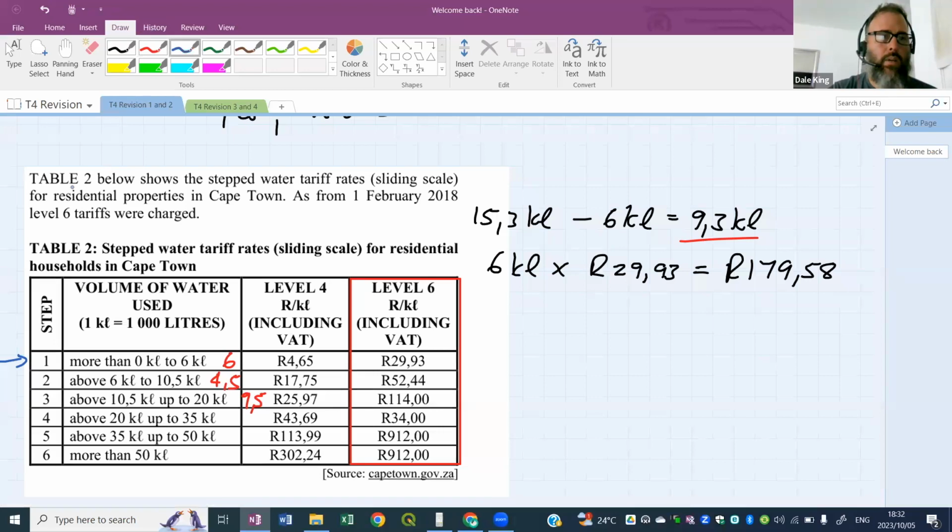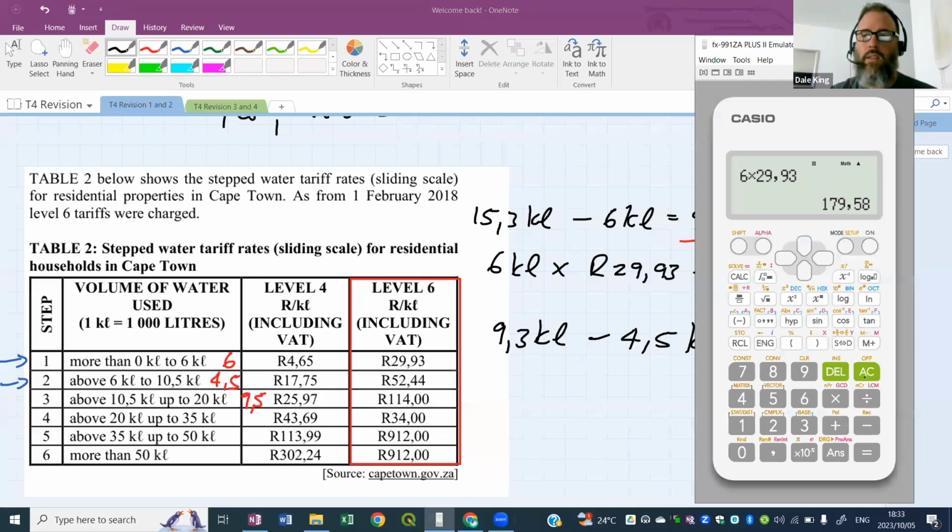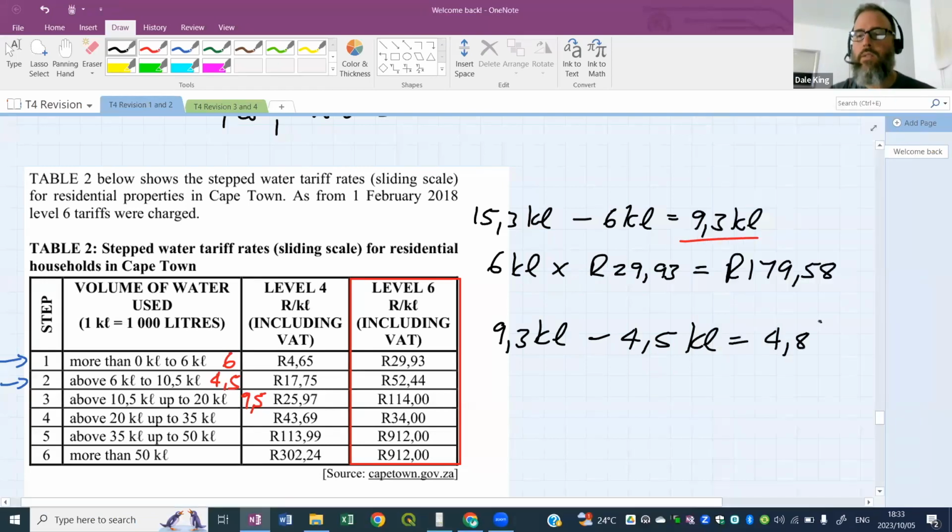The second bracket now, we see there's 4.5 kiloliters of water in that bracket. We've got 9.3 left, so we're definitely going to go all the way through that bracket. So I've got 9.3 left, and I'm going to take the second bracket's water out. It's 4.5 kiloliters, because from 6 to 10.5 is 4.5. Taking that bracket's water out leaves me with, I think, 4.8. Let's check: 9.3 minus 4.5. Yes, 4.8 kiloliters is left over.